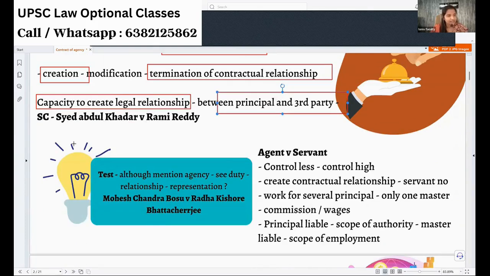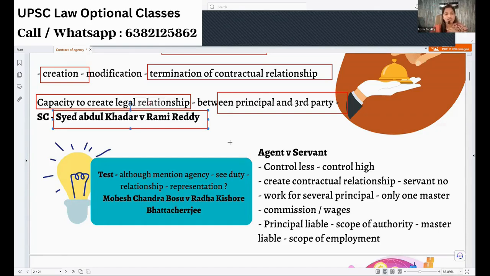That was clearly given by the Supreme Court in this particular case law. So, if I have an agent to run my business in Calcutta, now I give complete authority to the agent. Now he can enter into an agreement to purchase the products, sell the products, go to the port, export something, all in my name. He can create legal relationship like that.